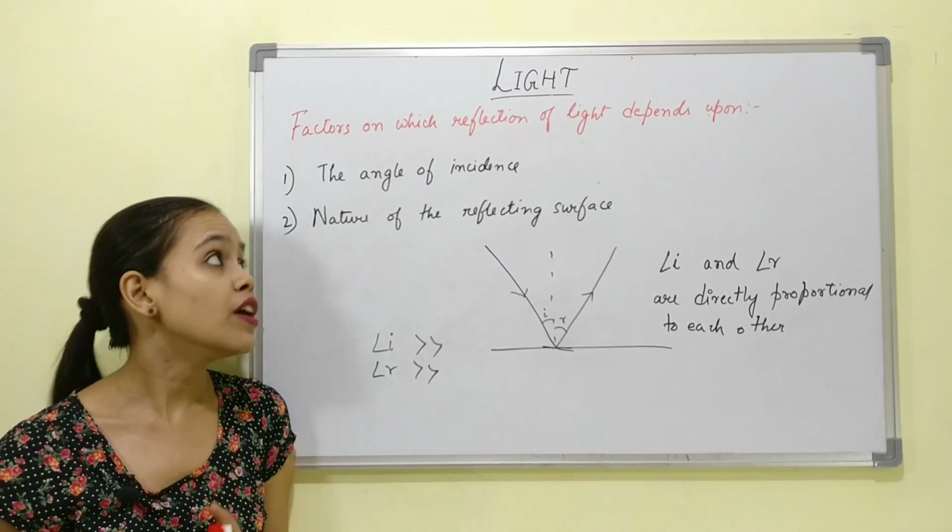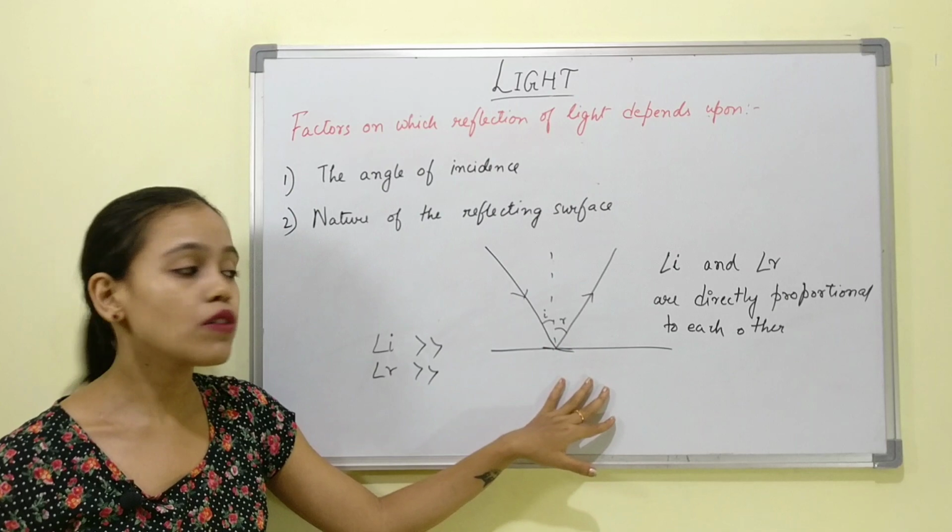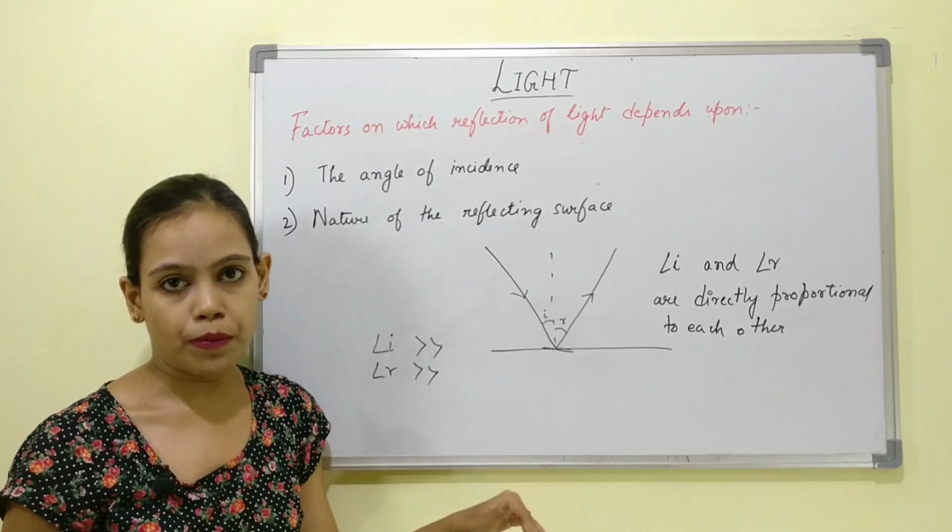So the reflecting ray will also depend upon the kind of the surface it's coming out from.